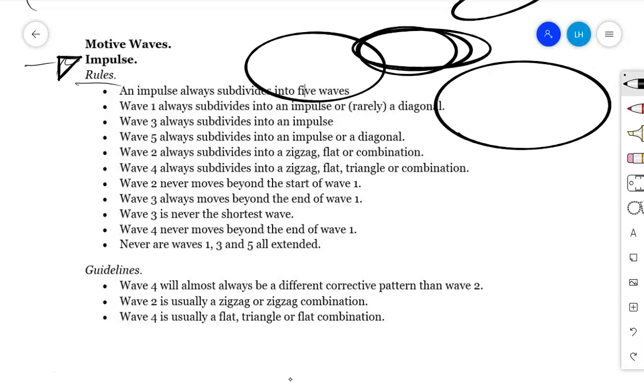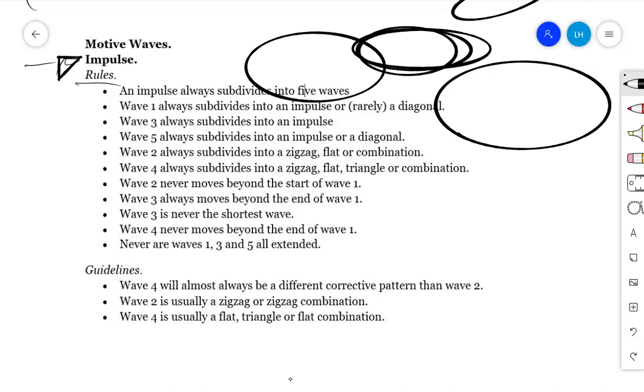An impulse has 5 waves, and mainly this impulse is the 5 wave move in the direction of the major trend. Therefore, there will never occur an impulse with 3 waves. It must have 5 waves. Then how those 5 waves build themselves within that structure, we'll find we have other rules that explain how those 5 waves will build themselves to form what we call an impulse.